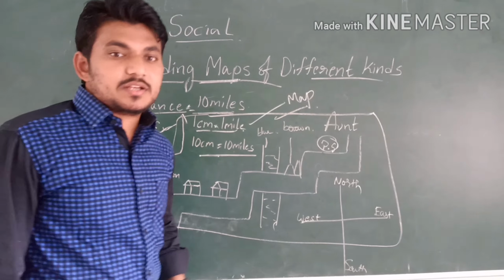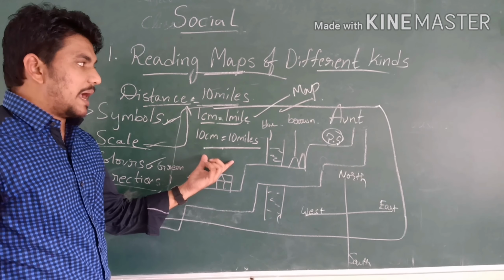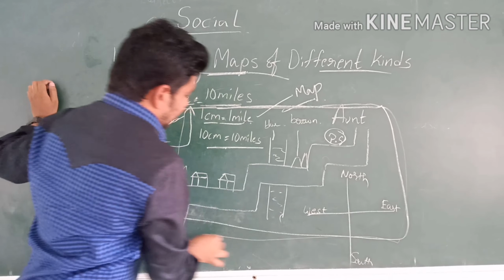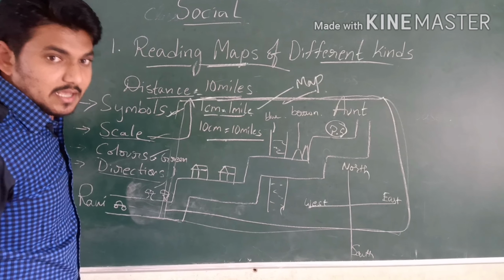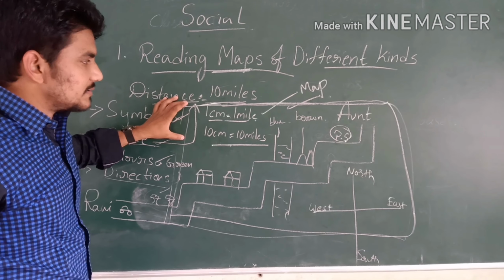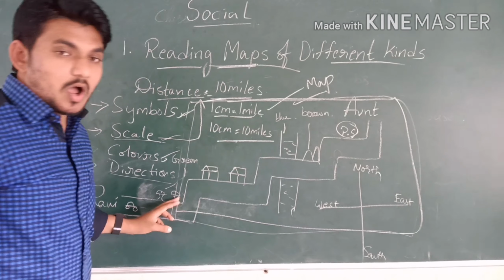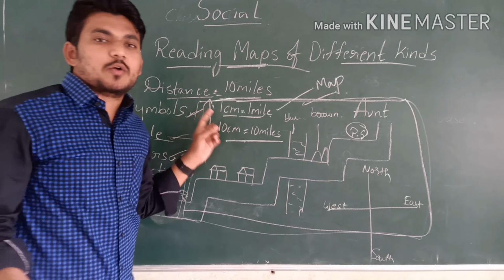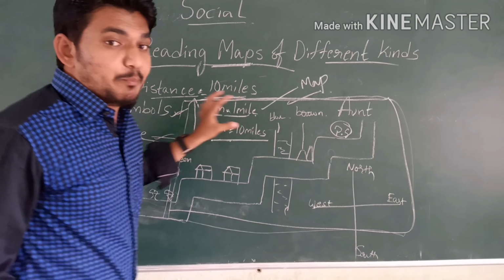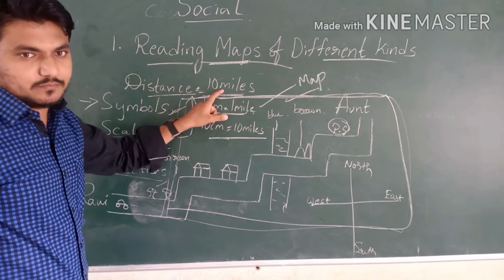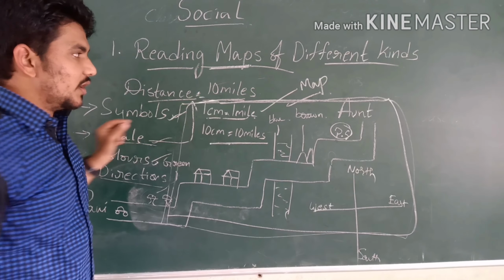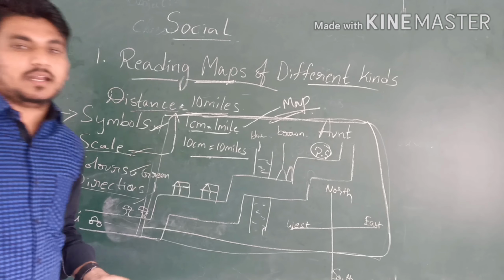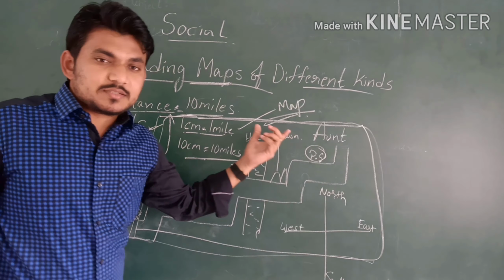What is the map? The exact definition of a map is: a map represents the surface of the earth drawn on a flat surface or on a piece of paper, according to the scale, and that is known as a map. This is the correct and exact definition of a map. Are you clear about this?